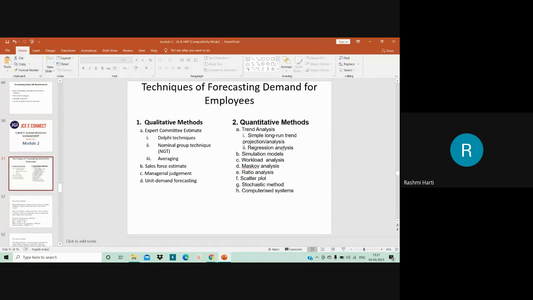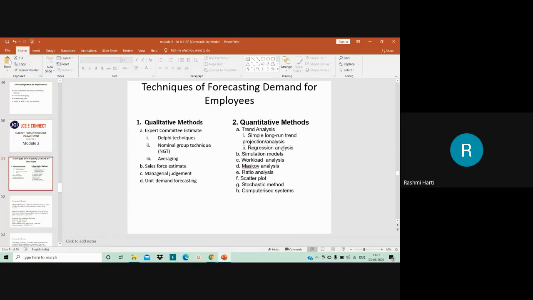Okay, so regression analysis basically finds out the average probable change in one variable given a certain amount of change in another. Okay, so here the drawback of the simple long run trend projection analysis is being rectified in this regression analysis. Fine.